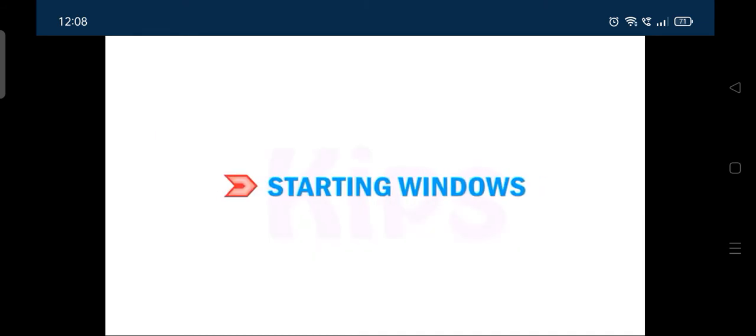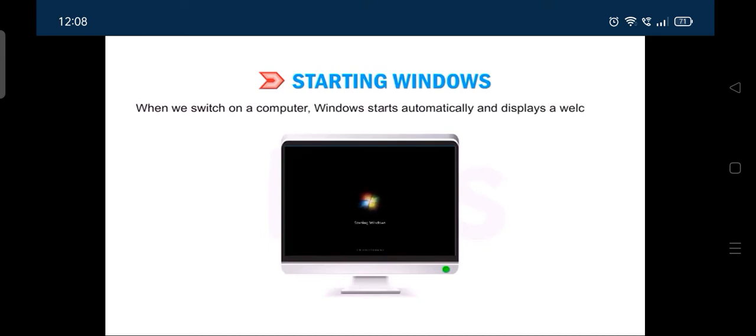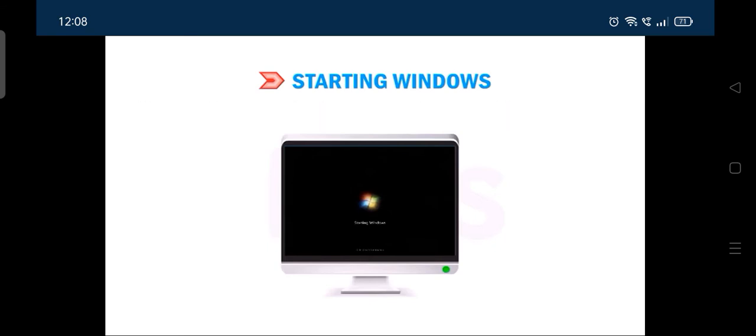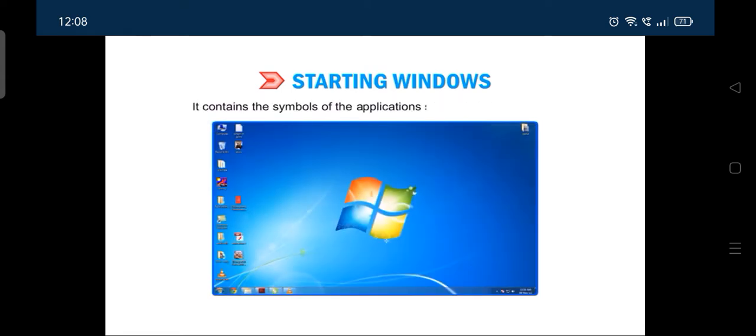Now let's learn how to start Windows. When we switch on the computer, Windows starts automatically and displays a welcome message. It is followed by the first screen of Windows known as the desktop. It contains the symbols of the applications stored in the computer. These symbols are known as icons.